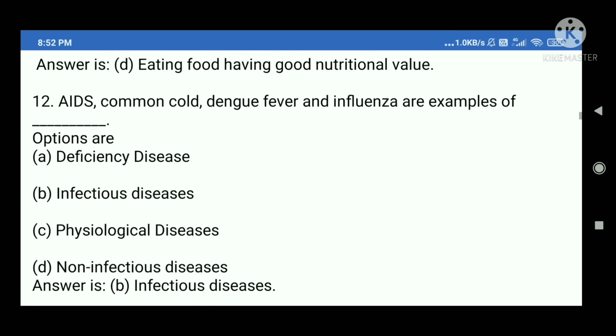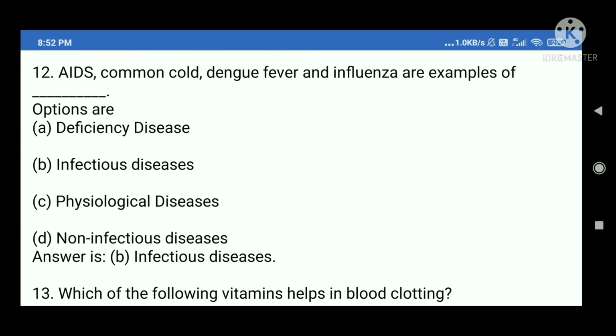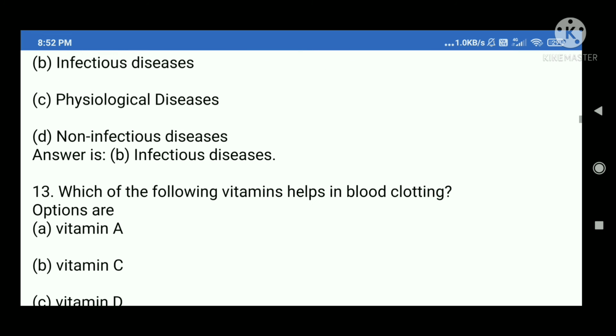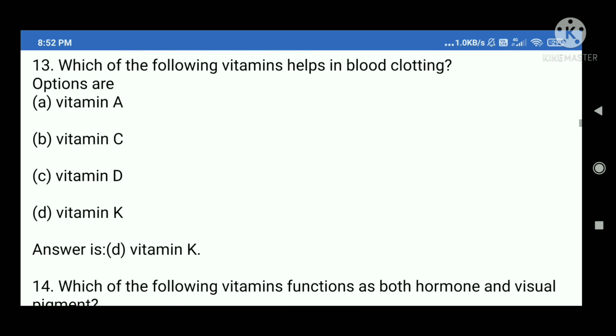12. AIDS, common cold, dengue fever and influenza are examples of blank. Options are A. Deficiency disease, B. Infectious diseases, C. Physiological diseases, D. Non-infectious diseases. Answer is B. Infectious diseases.